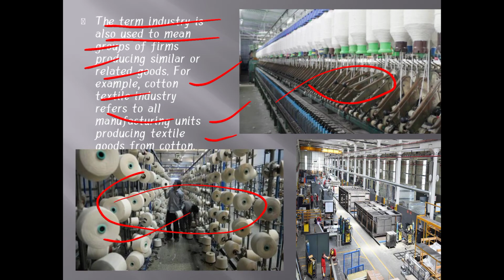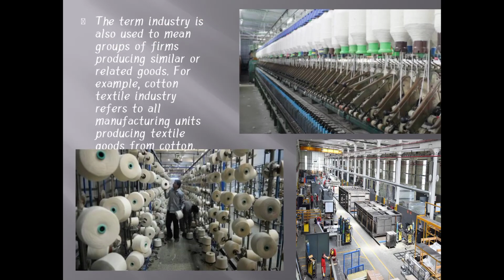So to produce the cloth, there is a requirement, the raw material called cotton. So this is regarding the industry. Remember, industry means this is one of our activities where we are going to use the raw material. It means one product we use to produce another product. The raw material we are using to produce the end product, that's called industry. Okay, so this is regarding the industry.